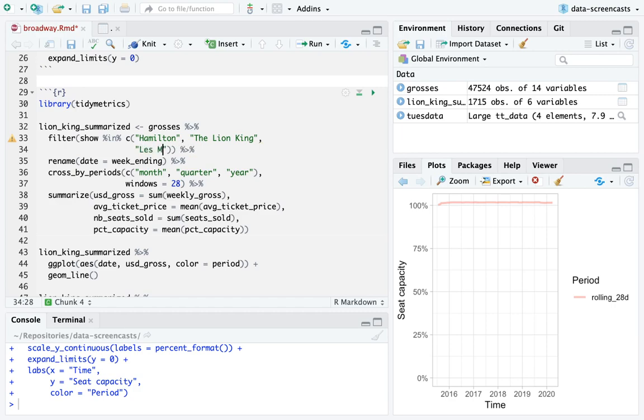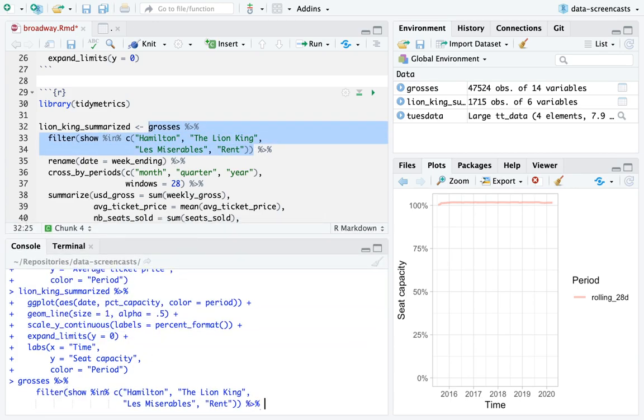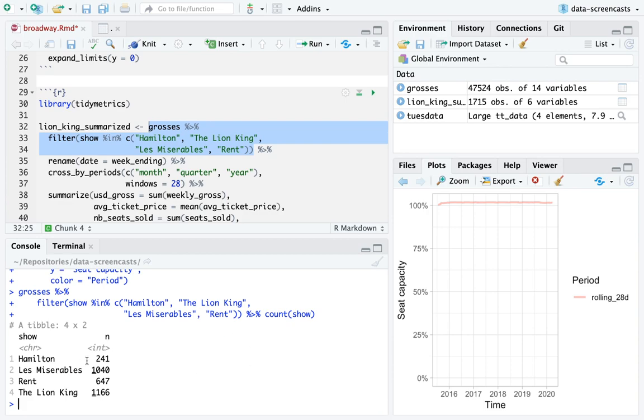I really like Les Miserables. Oh, we have Rent as a suggestion. Did I spell Les Mis right? Let's find out. I am just dreadful at French, as everyone learned when I was analyzing the Tour de France and trying to pronounce things. All right, I spelled Les Mis right. Anyone else shouting out ones? We have Phantom of the Opera.